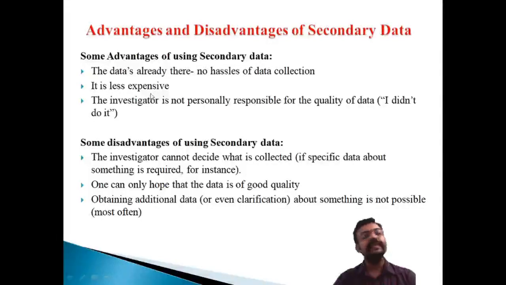The second one is that it is less expensive; you can easily get the data from different sources. Secondary data collection is always less expensive. The third one is that investigators are not personally responsible for the quality of the data. That means we get the data from relevant sources, and we cite the source, so we are not responsible for the mistakes committed by that source.